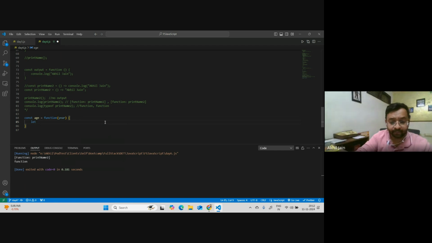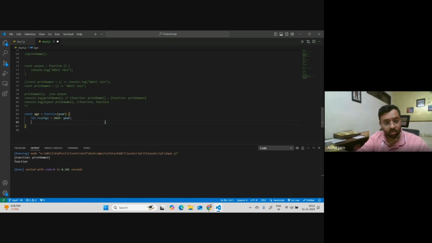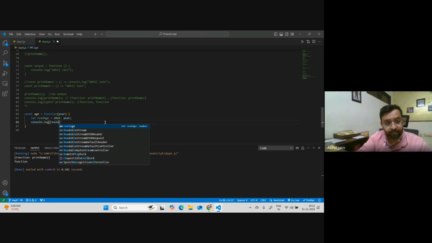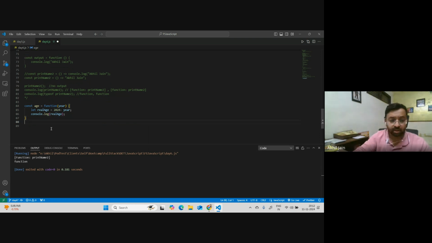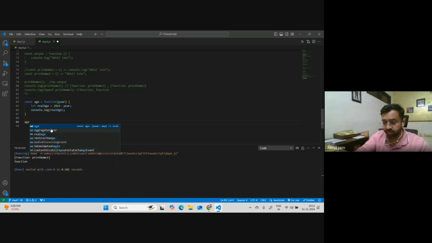Let's say real age equals, today is 2024, let's say, right? And I would just subtract this year from it, and I will get a value. And let's say I want to print it, right? console.log real age. So if I run this and call it, this is the anonymous function.